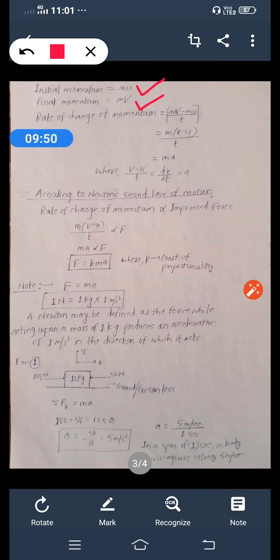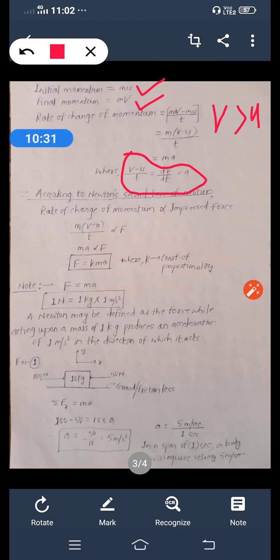So why do we take mv minus mu? Because our final velocity is greater than initial velocity, remember. So the rate of change of momentum is final momentum minus initial momentum divided by t. So you take m common in bracket, v minus u divided by t. And students, we know this v minus u divided by t, change in velocity divided by change in time, is equal to a.